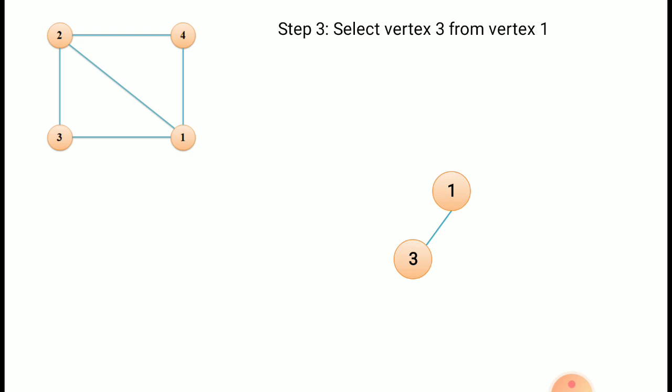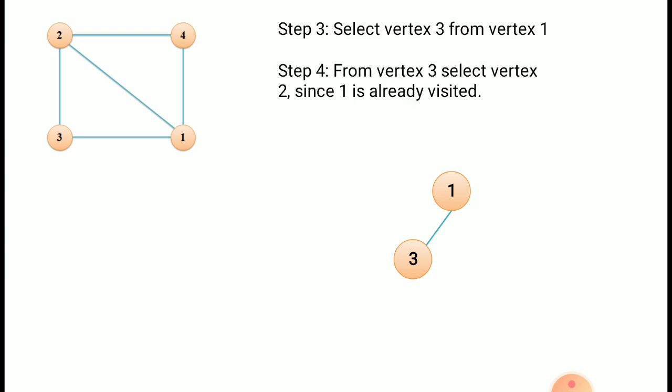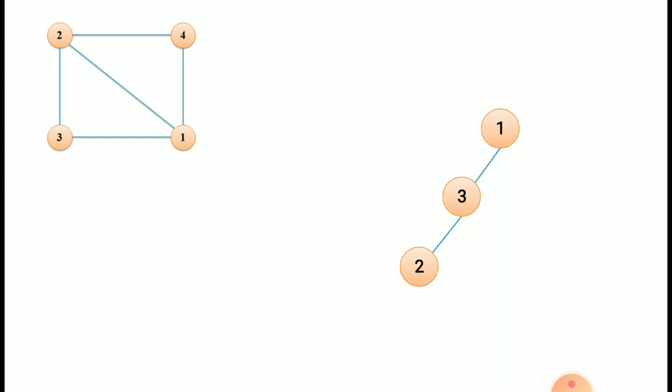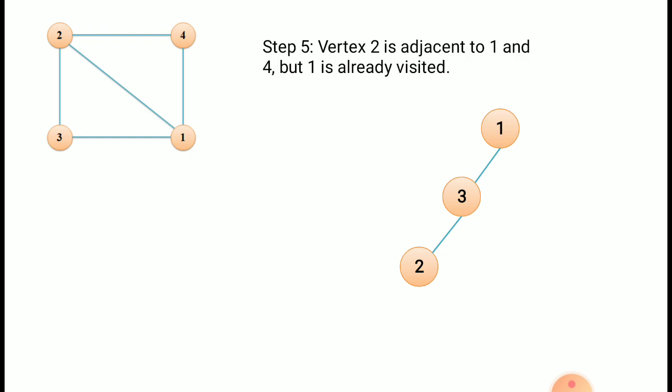For 3, adjacent are 1 and 2. 1 is already visited, let us take the second vertex as 2. From 3 the next vertex is 2. After this, now we are at 2. For 2, adjacent vertices are 1, 3 and 4, but 1 and 3 are already visited, so the next vertex is 4.